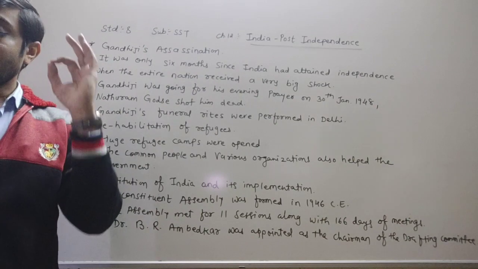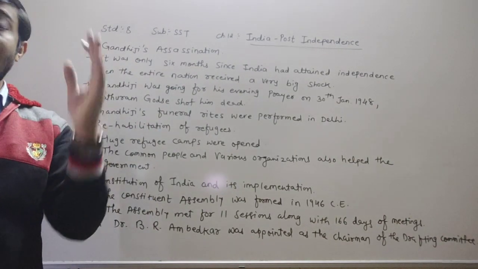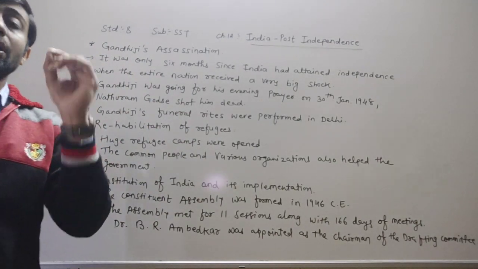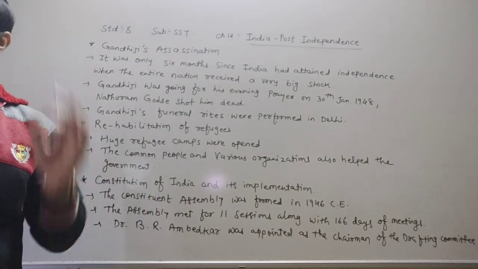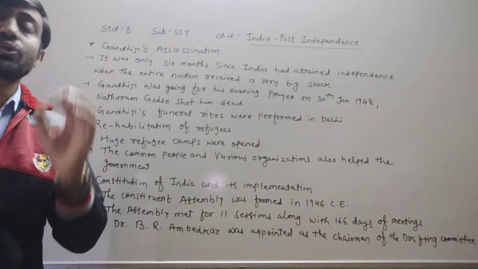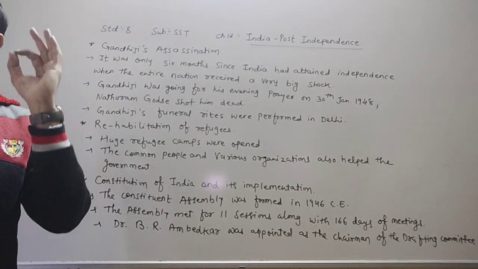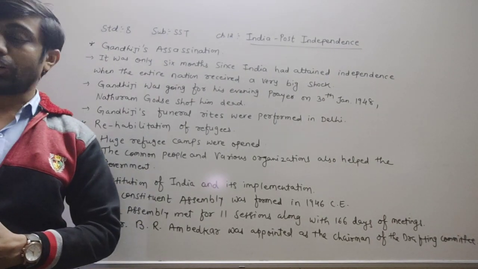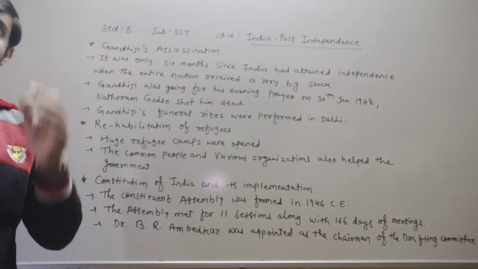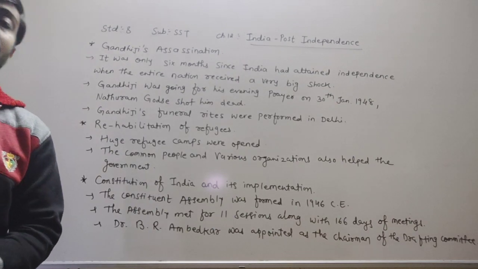British Governor General Mountbatten returned to England, and after him C. Rajagopalachari became the Governor General. He was the last Governor General of India, and after the Constitution was enforced, Dr. Rajendra Prasad became the first president of our country. So who is the first president after the independence of our country, dear children? Remember that Dr. Rajendra Prasad became the first president of our country.